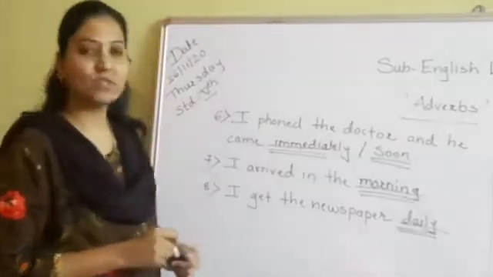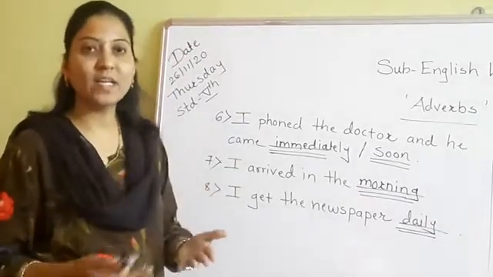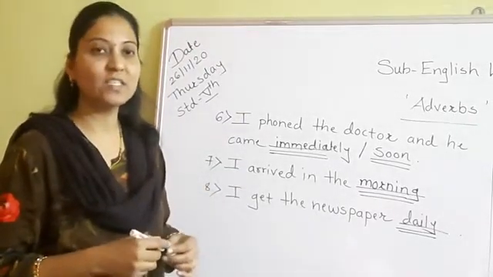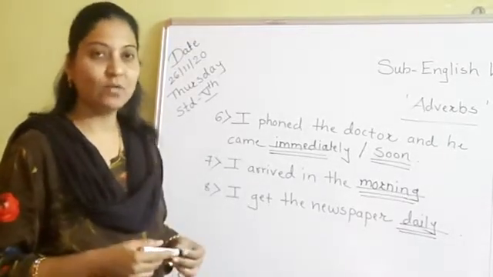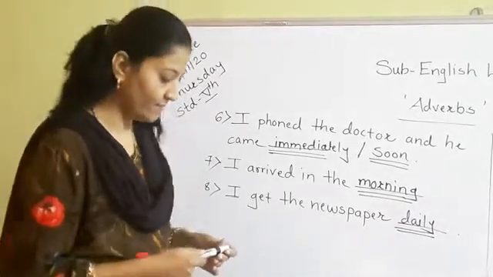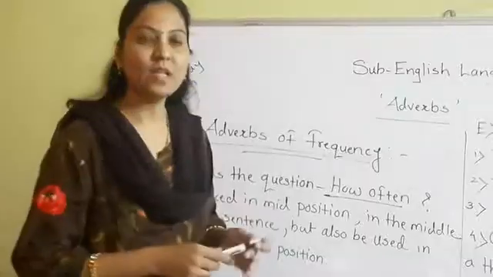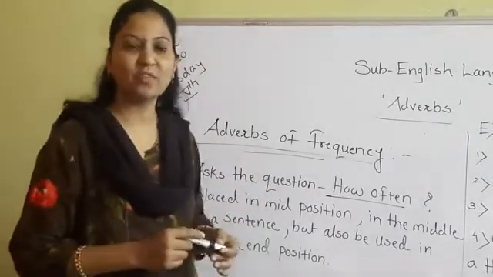Now we are going to see the adverb of frequency. Frequency means how many times that thing is happening. Frequency means how many times it is repeated. Okay. So that is known as adverbs of frequency. Now students, next type we are going to see adverbs of frequency.